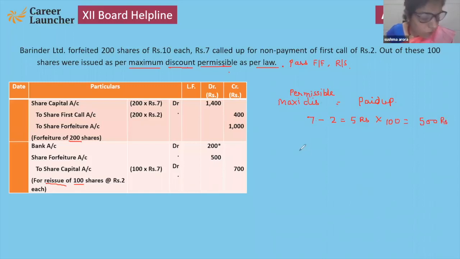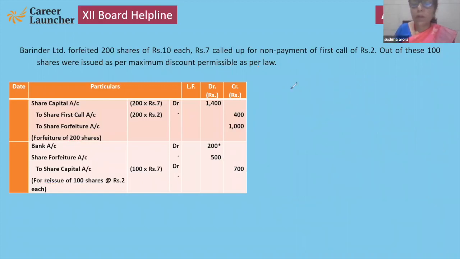Now, the company has to reissue it. So what is the reissue price? Please let me know. The reissue price will be 700 minus 500. That will be 200. Okay, so 200 through bank, and for share forfeiture, the maximum permissible limit of discount. Okay, please note down. Journalize.